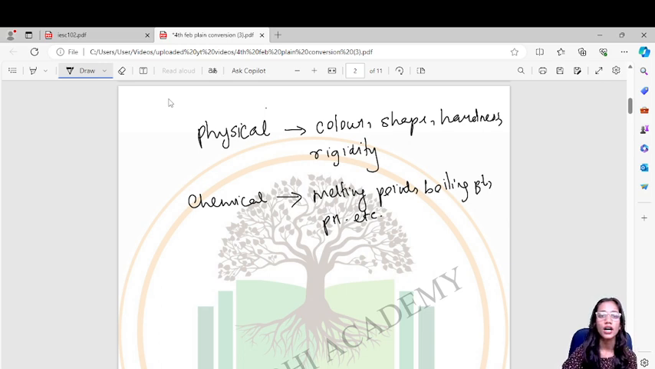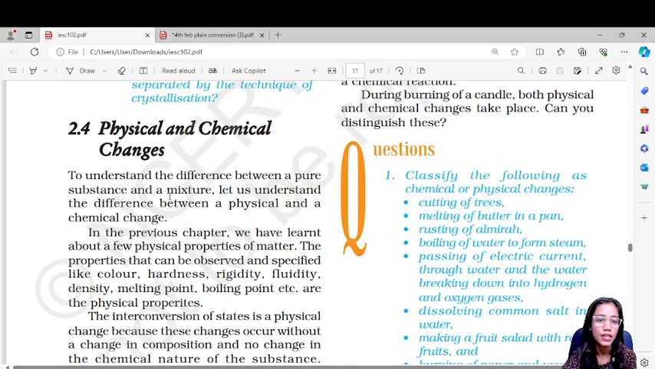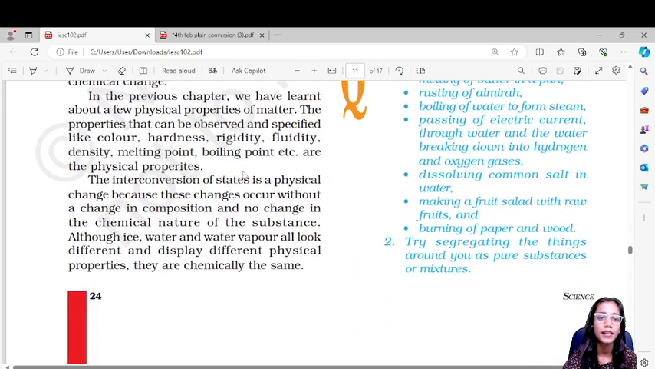Now what is a change? A change which brings a change in the physical properties of the matter is called a physical change, and a change which causes a change in the chemical properties of the matter is called a chemical change. Look at this example: the interconversion of states, which we have already seen in the previous parts of the lesson, such as conversion of water into gaseous form, or solid into gaseous form. This is a physical change.